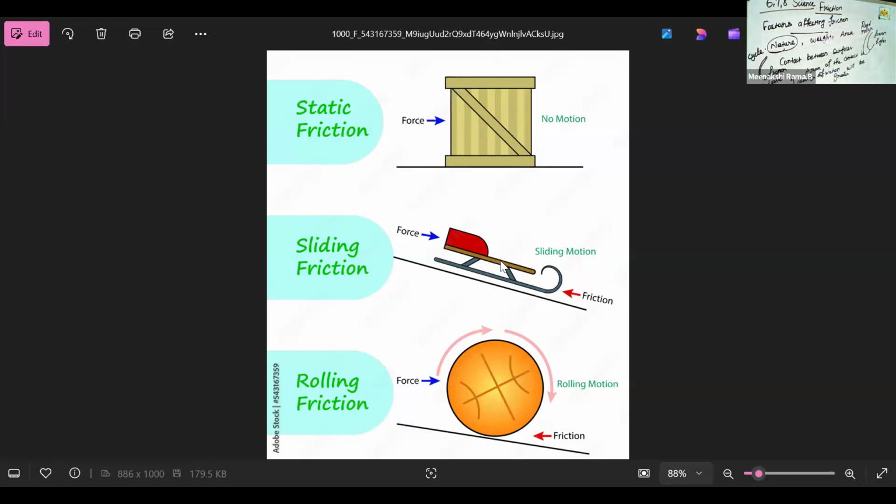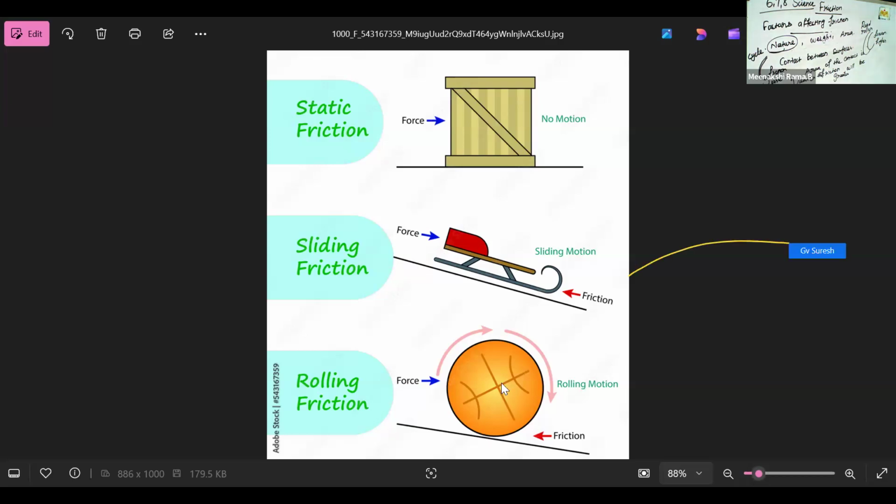Yes, this is the sliding area. Sliding is one of the games in your playground. Otherwise, a sliding area in hospitals helps to move patients from one floor to another, so sliding from a higher place to a lower place is very easy.